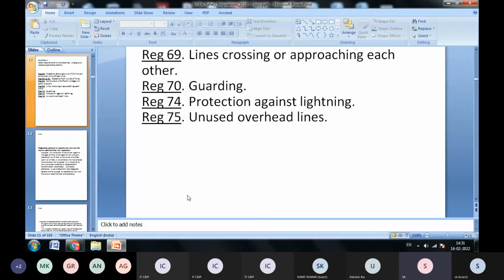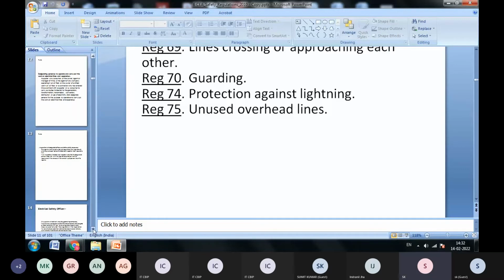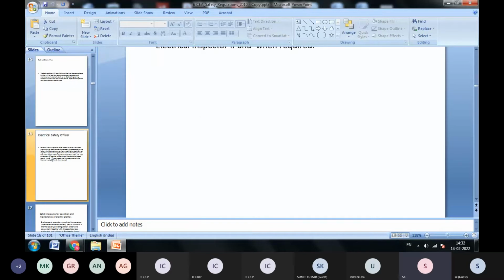Other regulations are like that. 69 is line crossing and approaching each other, so what system will be followed. Regulation 70 is the guarding of these lines, how it should be guarded. Regulation 74 is the protection against lightning, and regulation 75 is unused overhead lines. These are the main regulations we are following. There are so many other regulations; the total in the 10 chapters is 95 regulations.